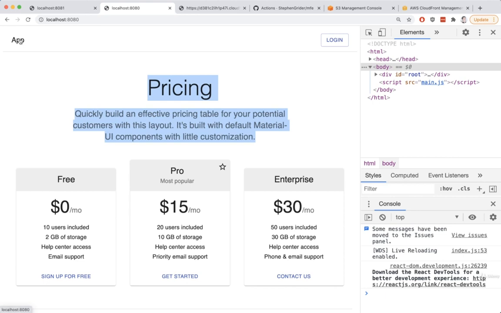When we click on app right here, I would have expected to see the main content on the screen update, and we should probably go back to seeing the homepage instead. So it's pretty clear that navigation inside of our app right now is kind of broken. We're going to spend this entire section getting a better idea of how navigation works inside of a micro front-end app.